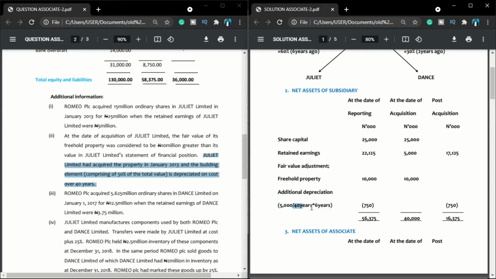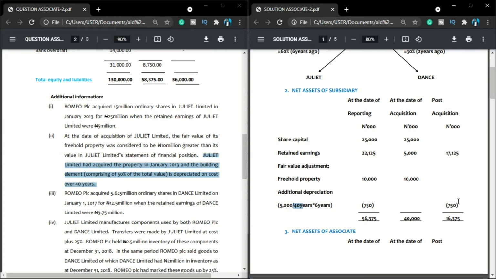So 5,000 divided by 40 years times 6 years will definitely give me my depreciation. Don't forget, if you acquire company 6 years ago, as at the date you acquired them, will they have charged depreciation as at that day? No. So they will have charged depreciation over the time, but as at the date of acquisition, our depreciation will definitely be what? Dash. So therefore, this minus this will give me 750. So in that case, I'm done with additional information 1, additional information 2, and additional information 3.